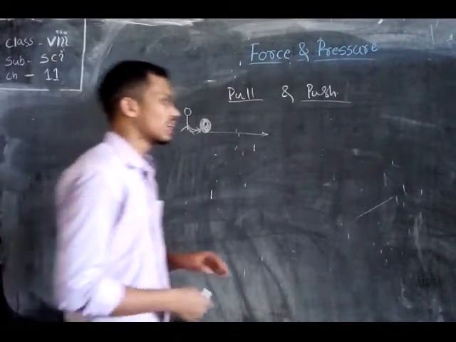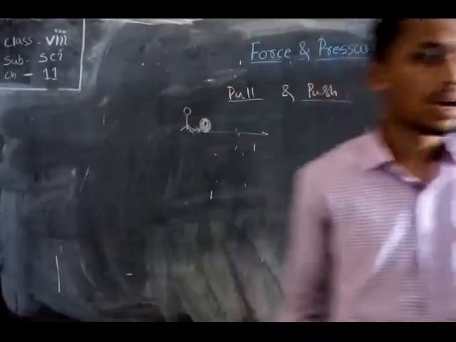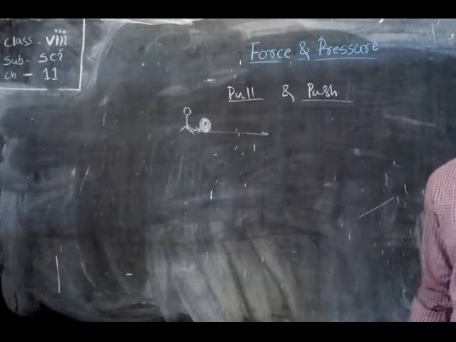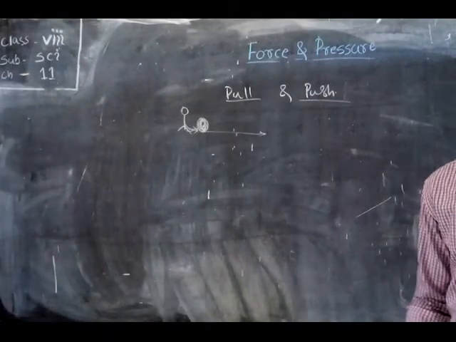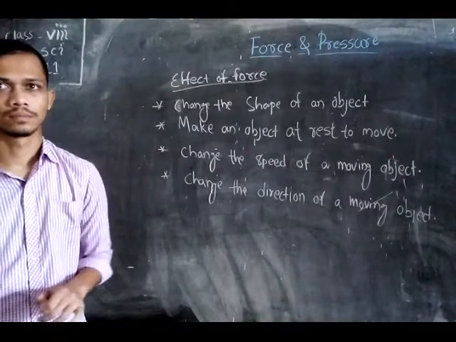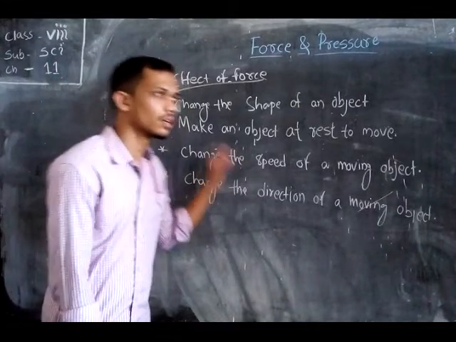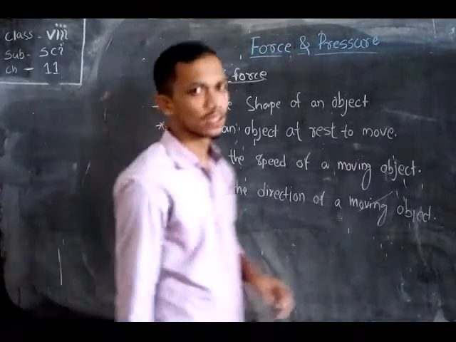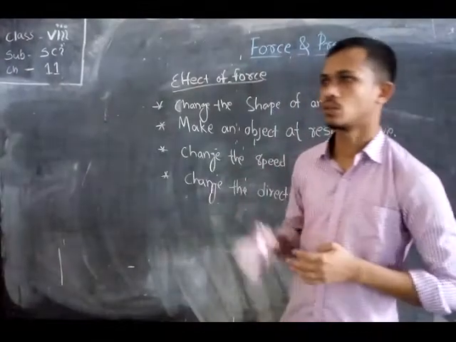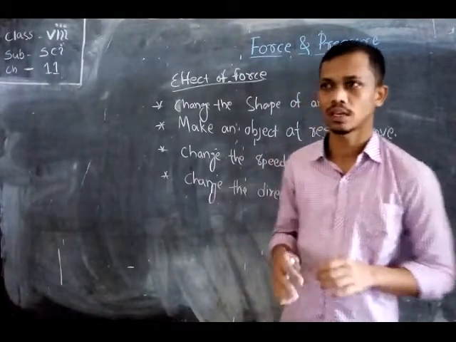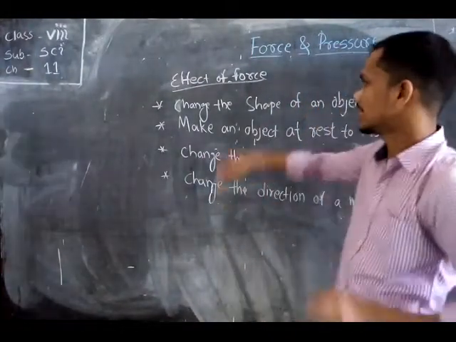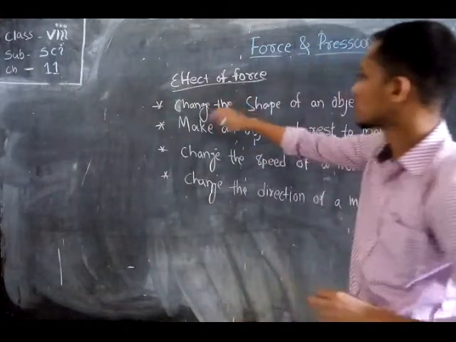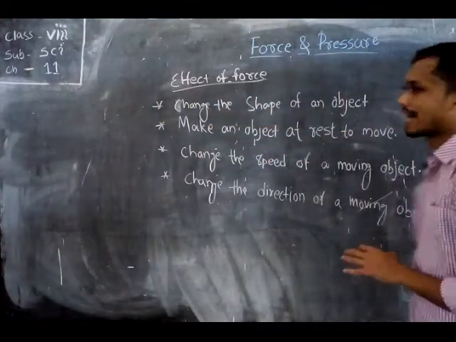Okay, so let's first discuss the effects of force. Here we are going to discuss some effects of force that occur in our daily life. Firstly, force can change the shape of an object.